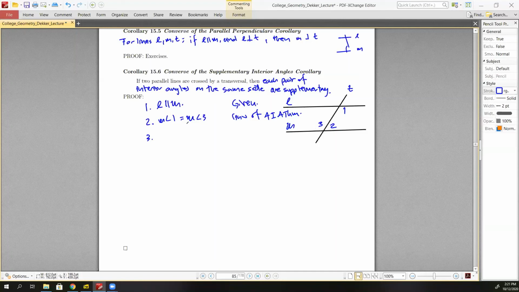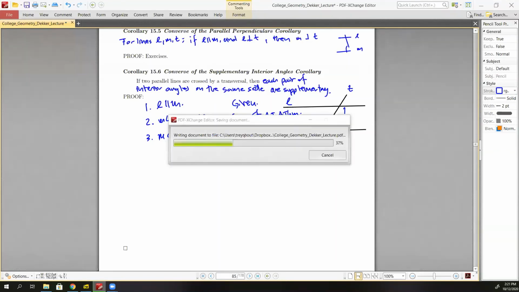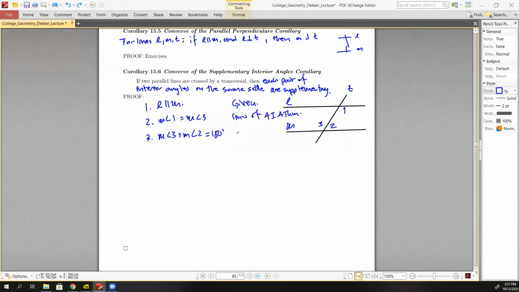All right, well, since we have a linear pair right here, we know that the measure of angle 3 plus the measure of angle 2 is equal to 180 degrees. And that's from the supplementary angles postulate. All right, but I can make a substitution here, right? I can replace angle 3 with angle 1, so the measure of angle 1 plus the measure of angle 2 is equal to 180 degrees.